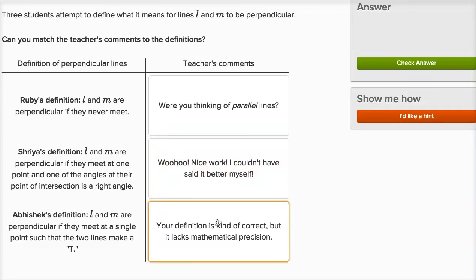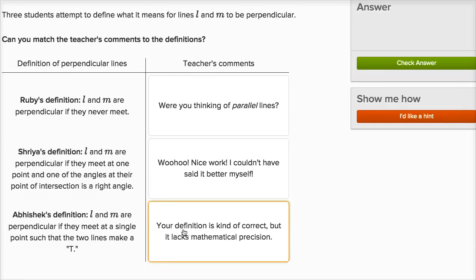Now let's just make sure this comment matches for this definition. Abhishek says, L and M are perpendicular if they meet at a single point such that the 2 lines make a T. Well, that's, in a hand-wavy way, kind of right. When you imagine perpendicular lines, you could imagine them kind of forming a cross, or I guess part of a T would be part of it. But I think this comment is spot on.